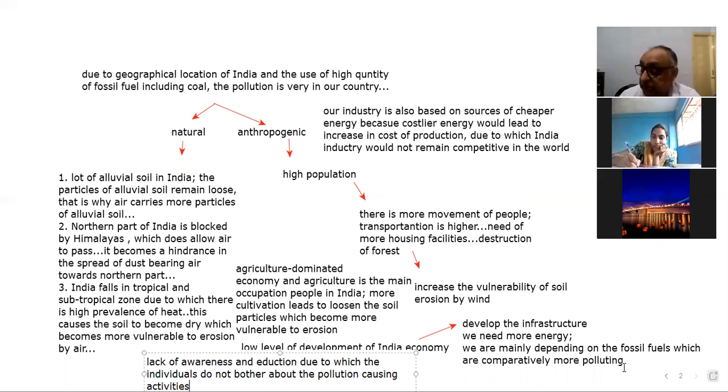So is this slide clear? Have you noted the points down? I think if a question is asked on air pollution in India, let's suppose an essay, the whole of the essay we have discussed so far. You have to write only 1000 or 1200 words.